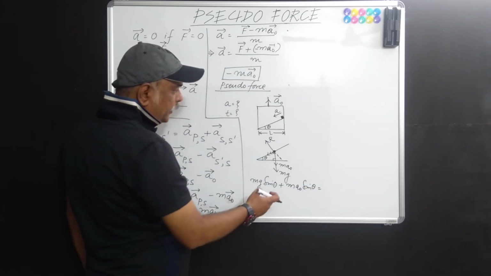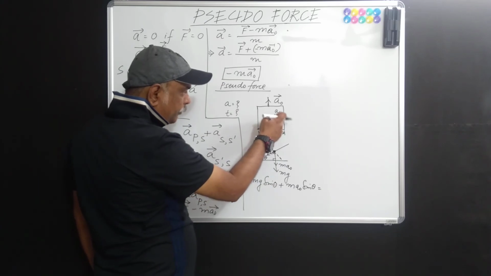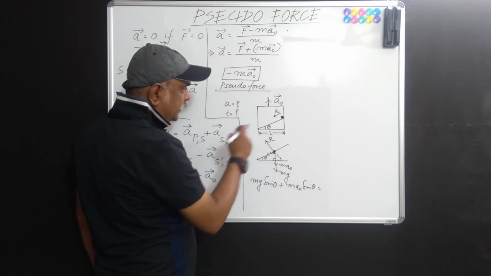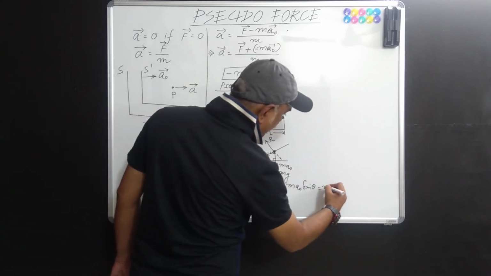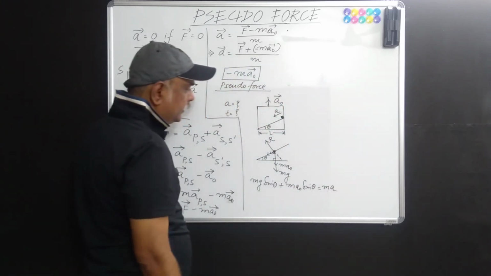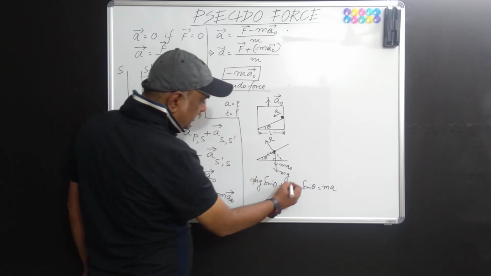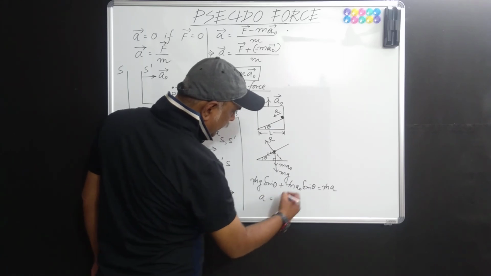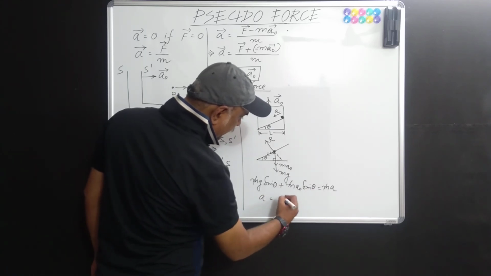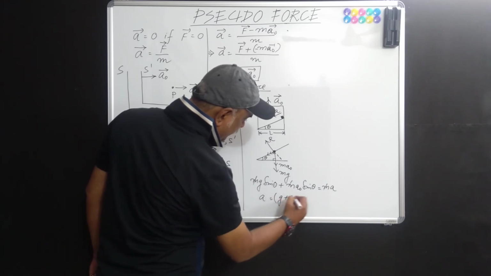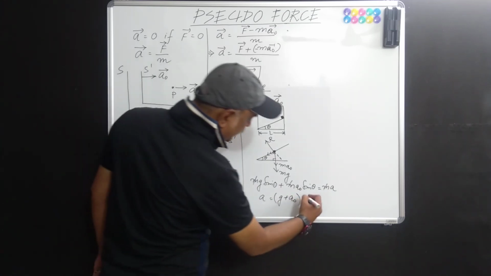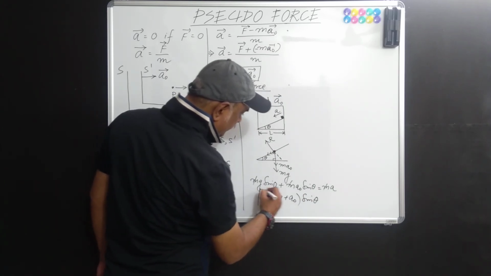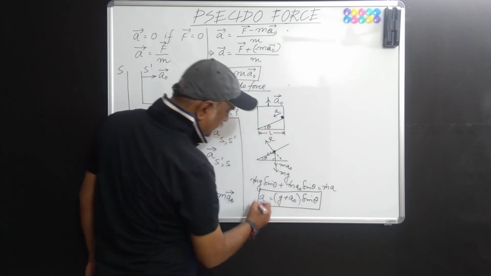This must be equal to the product of the mass of this particle or the block multiplied by its acceleration, isn't it? So m a. So you cancel out m here. So naturally you are getting a equal to, we can take sin theta common, so we have (g plus a naught) sin theta. So this is the acceleration which we have found out, isn't it?